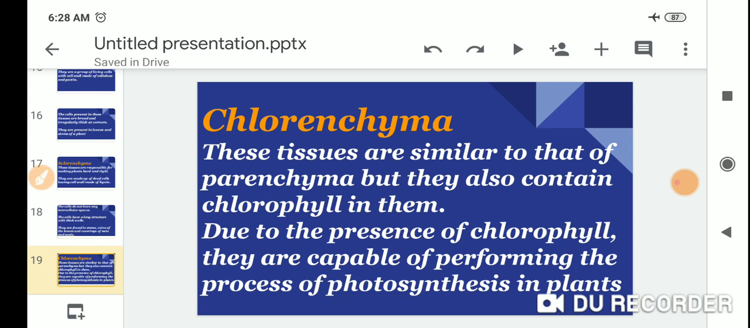So these tissues are similar to that of the parenchyma, but they also contain chlorophyll in them. Due to the presence of chlorophyll, they are capable of performing the process of photosynthesis in plants.